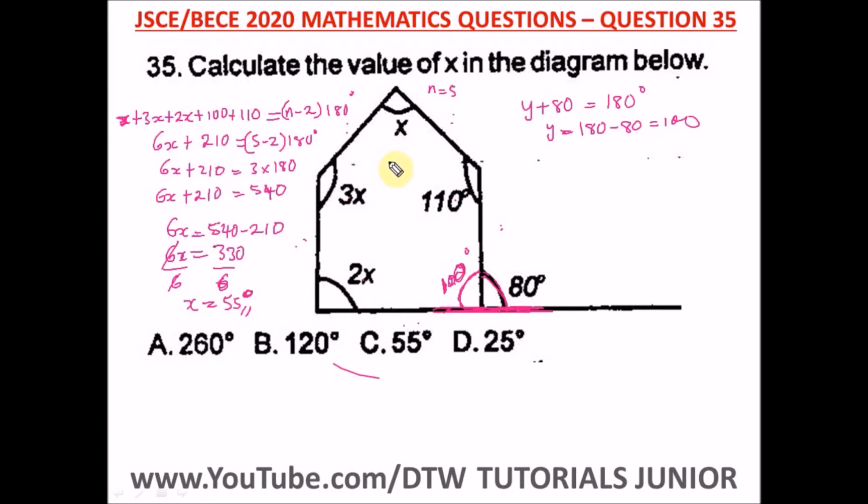You need to know what a decagon is, what a pentagon is. Please make sure you know your polygons well before you go into the exam hall, because at least 2 questions should come out from your polygons. So this is how you solve for your x. This answer is 55 degrees, and the right option here is option C.